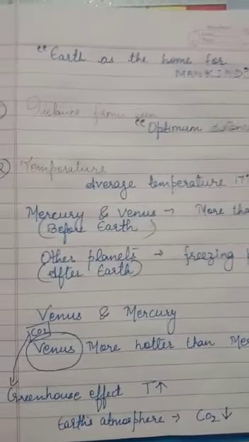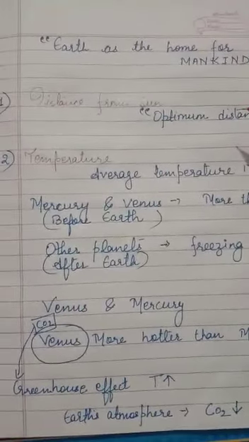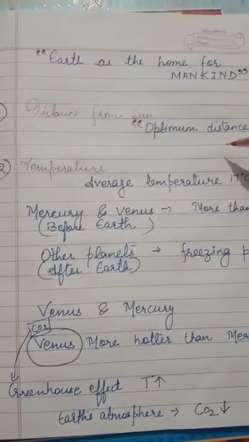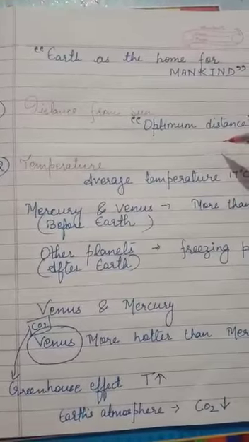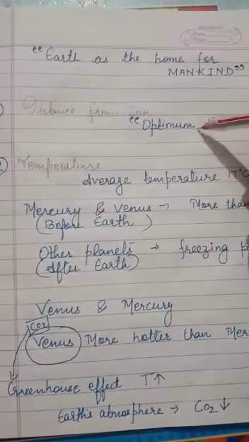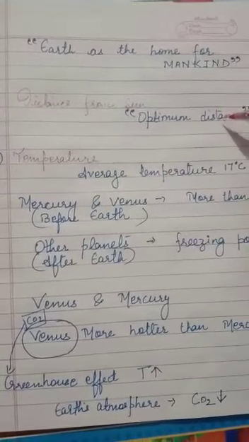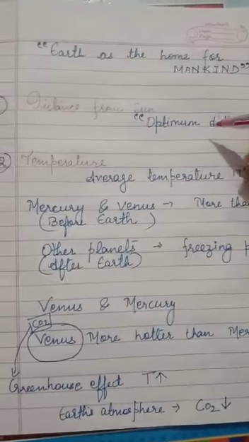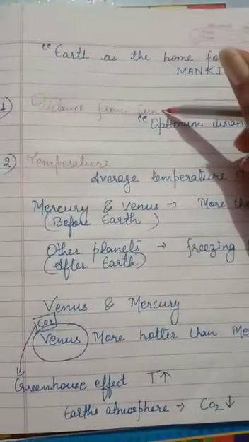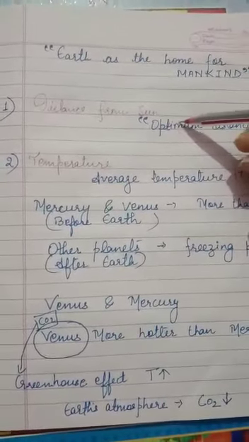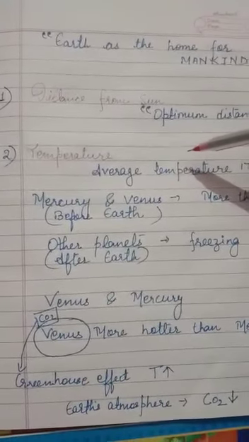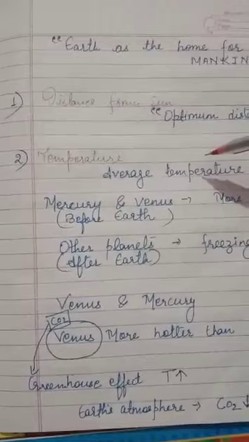As we know that earth is the third planet, or according to its distance it lies in the third position from the sun. So at its optimum distance, it is neither too hot nor too cold. So this distance makes life possible on earth. The next condition is temperature.